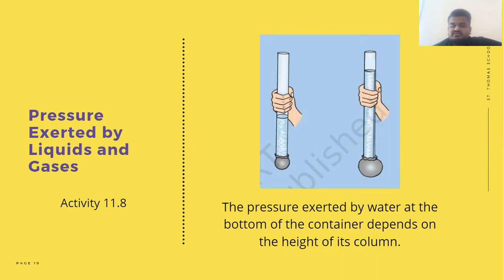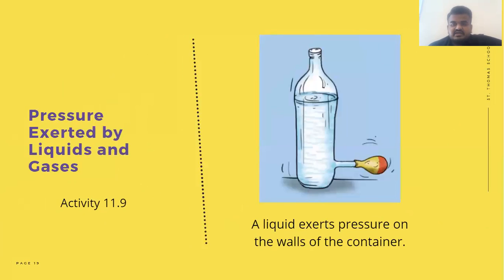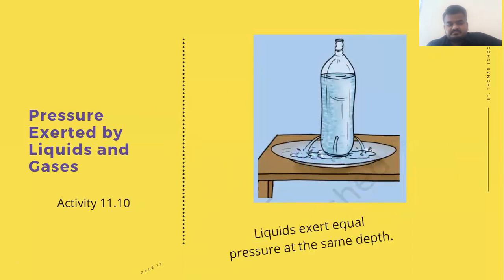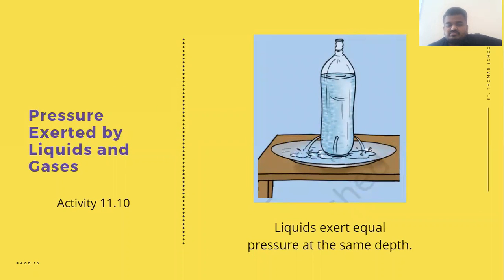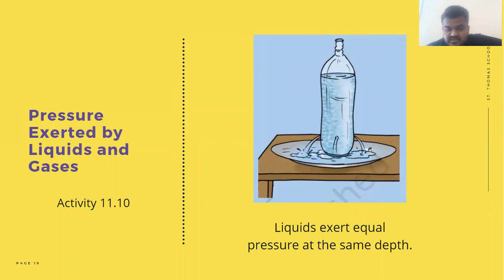We already studied activities 11.8, 11.9, and 11.10. The last activity showed that liquid exerts equal pressure at the same depth.